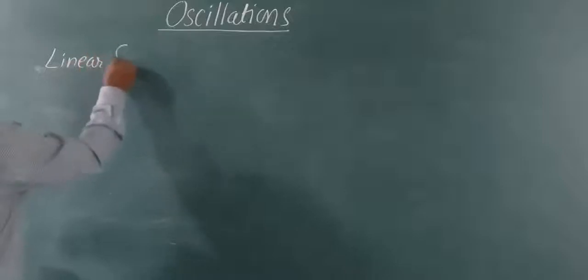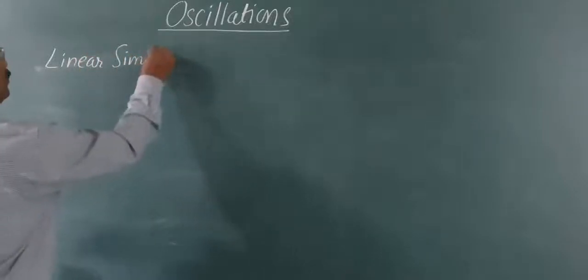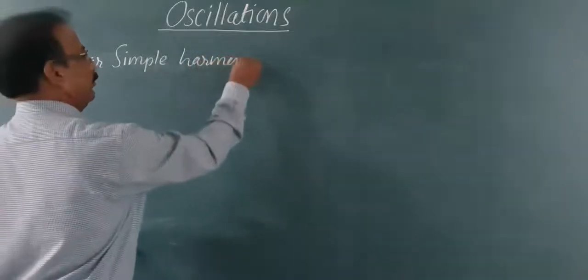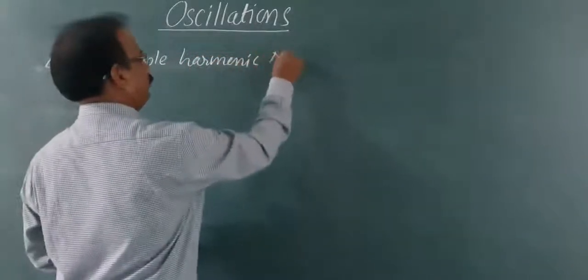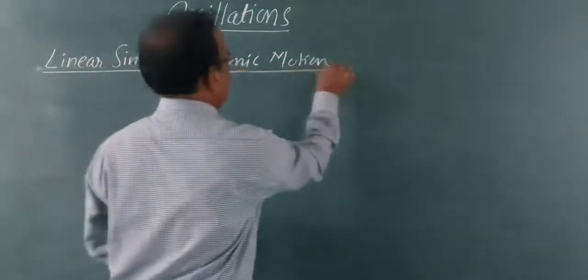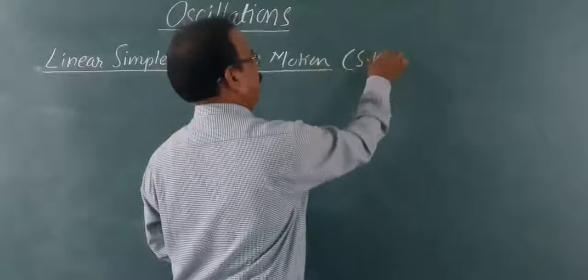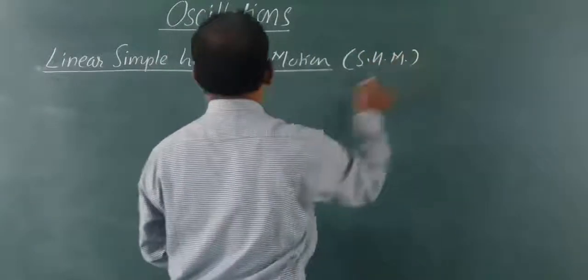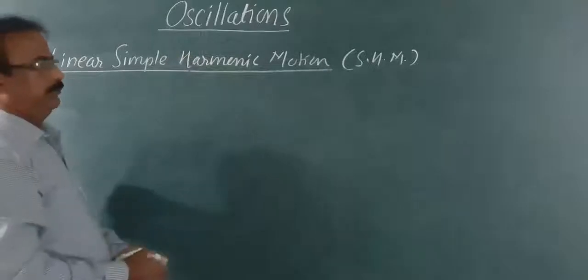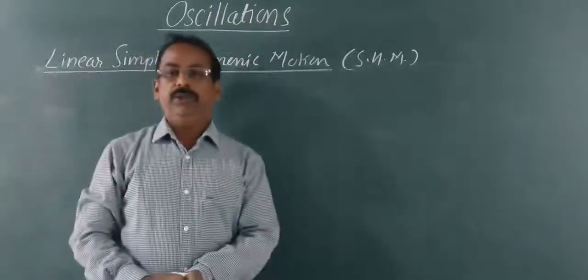Linear, simple, harmonic motion. Short form is SHM. Linear SHM.